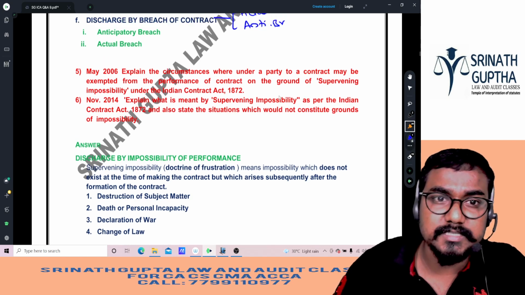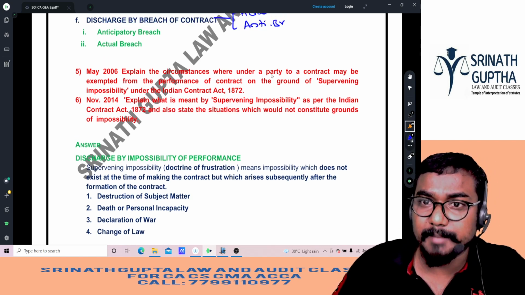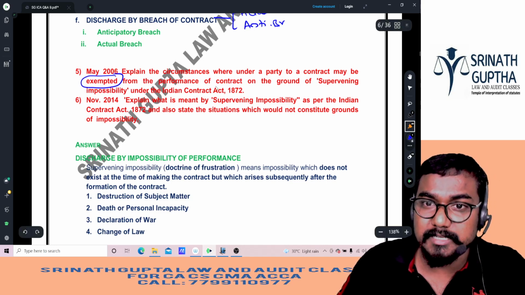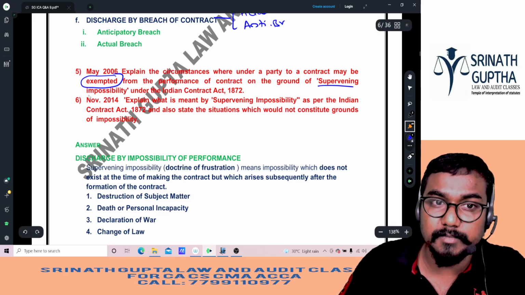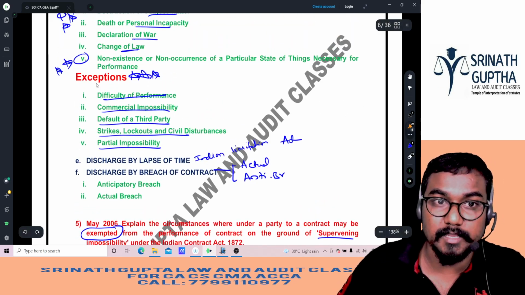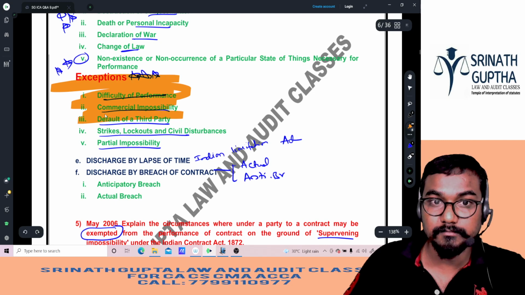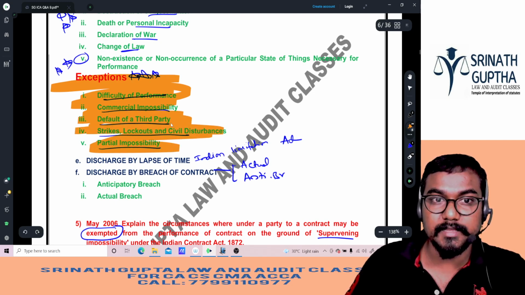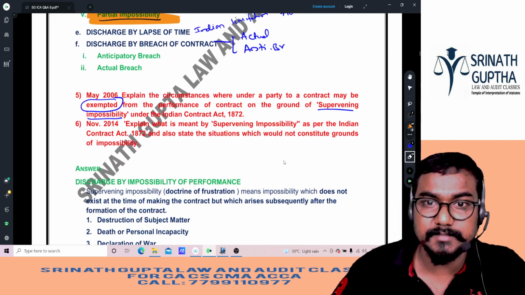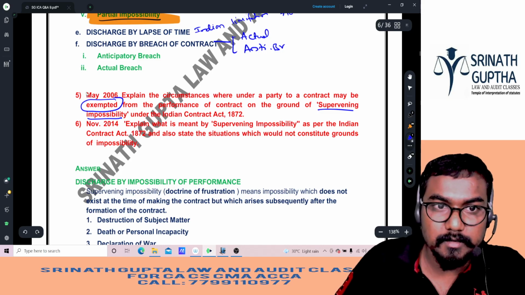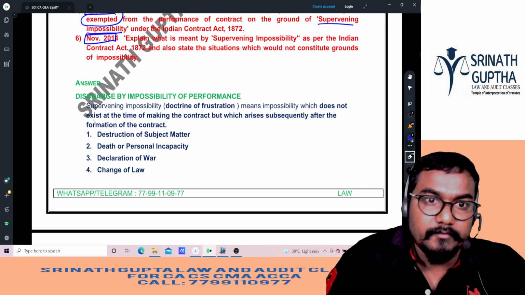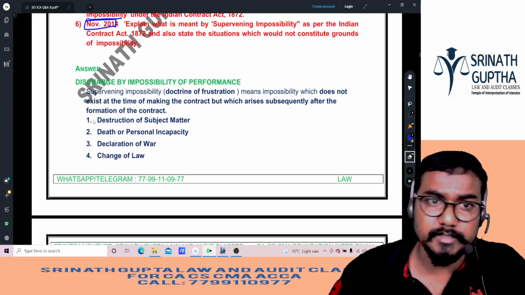Next question, beta, 5th to 6th. Explain the circumstances under which a party to a contract may be exempted from the performance of a contract on the grounds of supervening impossibility. He is asking this question, beta: exceptions to supervening impossibility. I said this already; this question was asked twice, in 2006 and 2014. So, when will a contract not be discharged based on supervening impossibility?